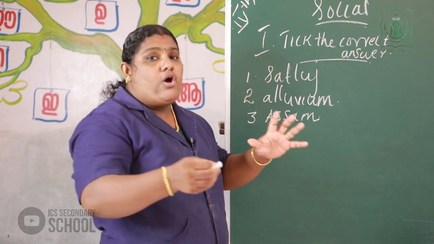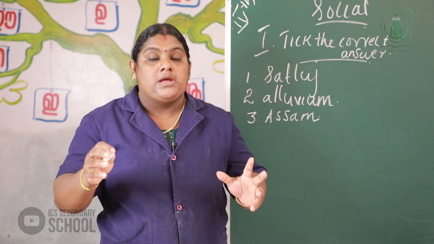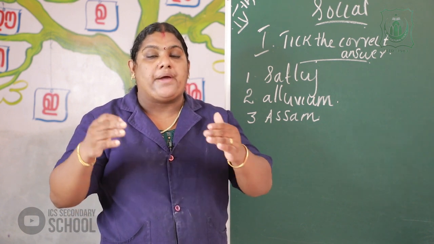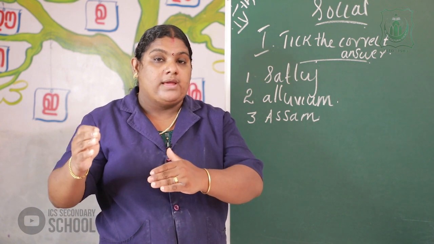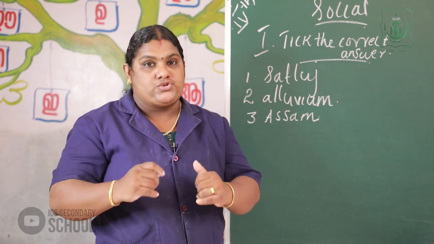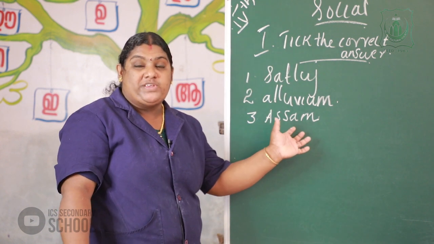Because we already studied that in the Brahmaputra river basin, the Brahmaputra enters India through Arunachal Pradesh and then flows through Assam before entering Bangladesh. So the Brahmaputra river flows through which state?